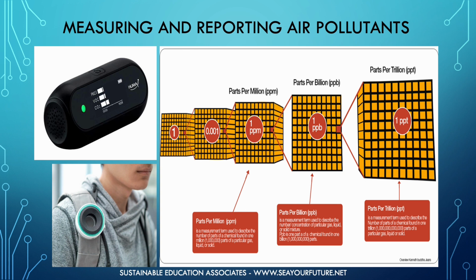Air pollution is detected and measured using a variety of methods. Pollutant levels are usually expressed in a fraction of contaminant to sample of air. For example, if there are 10 molecules of formaldehyde in 1 million molecules of air, the concentration is reported as 10 parts per million formaldehyde, or 10 ppm formaldehyde.